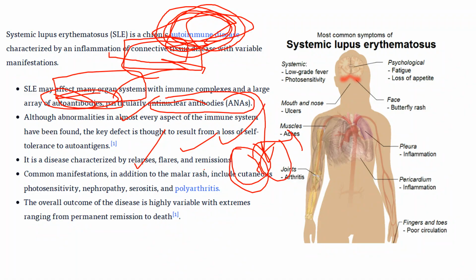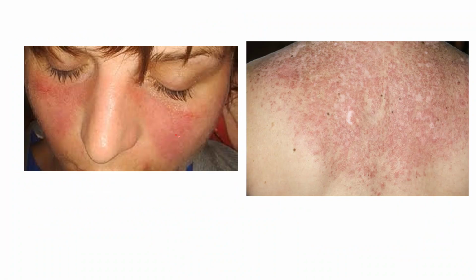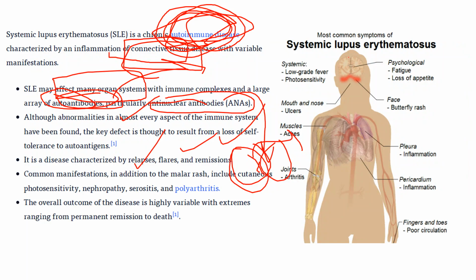Commonly we can see rashes. In systemic lupus erythematosus, rashes will appear all over the body. If it is very extreme, it can cause death. If the immune cells keep attacking all over the body, they can permanently damage organs, and that leads to the death of the person.